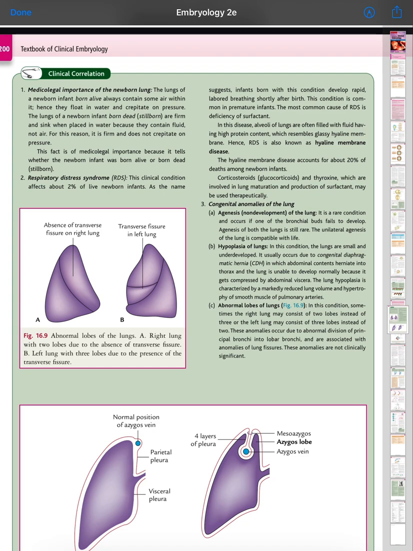Respiratory distress syndrome affects about 2% of live newborn infants. As the name suggests, infants born with this condition develop rapid, labored breathing shortly after birth. This condition is common in premature infants. The most common cause of RDS is deficiency of surfactant. In this disease, the alveoli of the lung are often filled with a fluid having a high protein content, which resembles a glassy hyaline membrane.